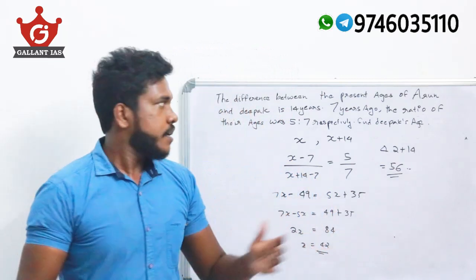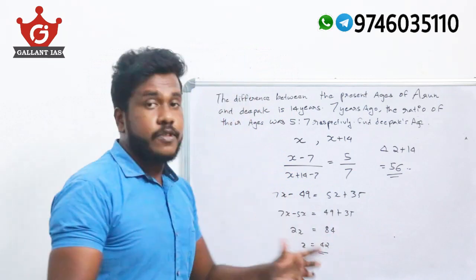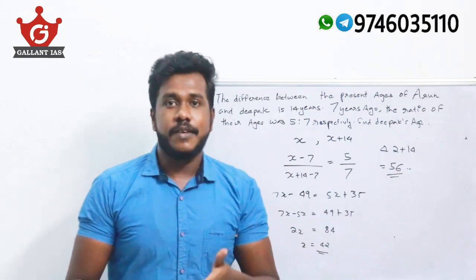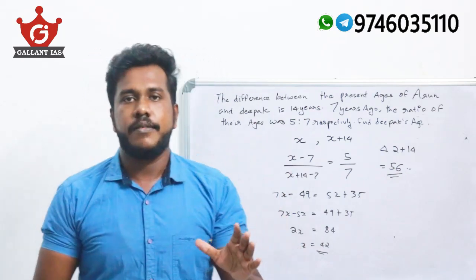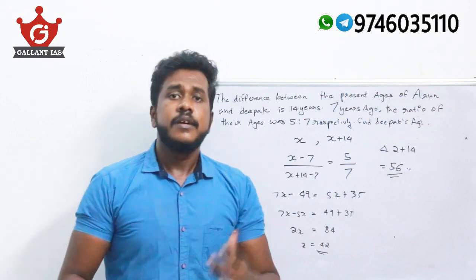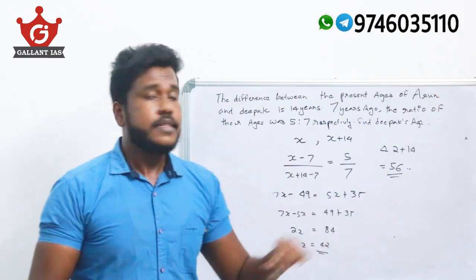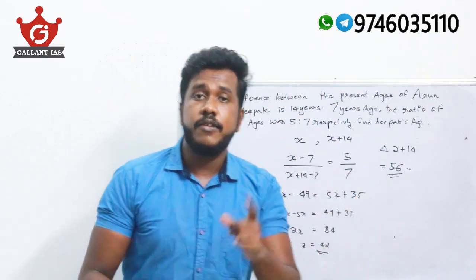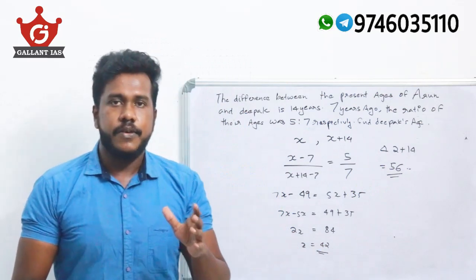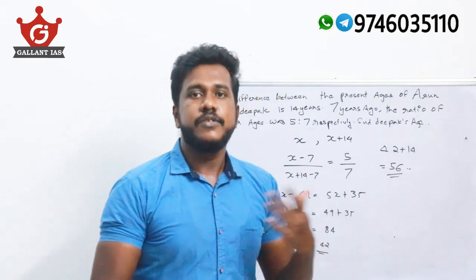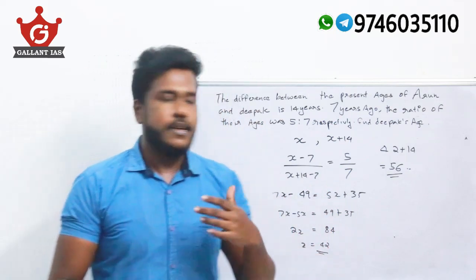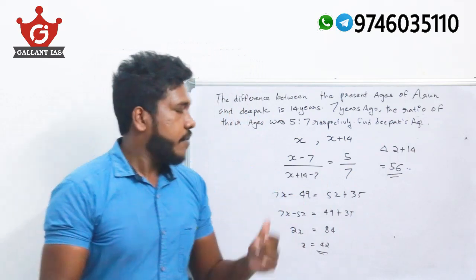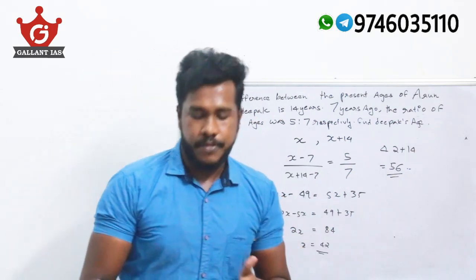First of all, you will get the value of x as 42, and when you check the options, you will see 42 years, and most of you make a mistake there. You will mark 42 as the answer. So read the question carefully, find the answer, and if you are getting confused after getting your answer, read your question once again and then only mark your answer. Keep this in mind while doing problems based on ages. It is actually a little bit confusing, and that's why the options are given like this. So our answer is none of these according to the options given here.